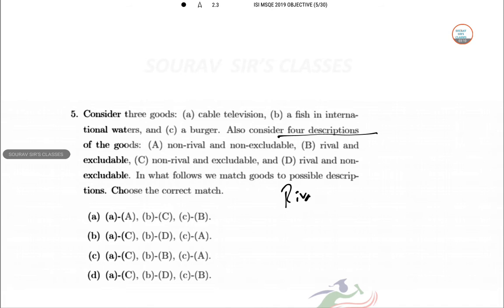Rival means it can be consumed by only one. Non-rival means it can be consumed by multiple people. Excludability means a consumer's access is limited by the paying consumer. So cable television is non-rival and excludable.